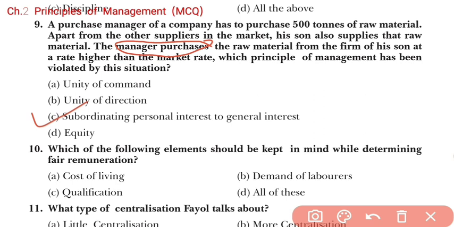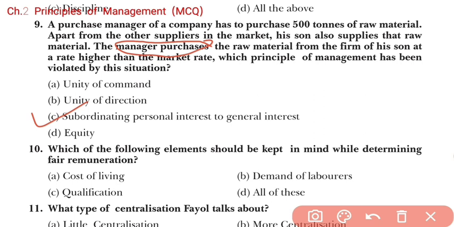Now coming to the next question, question number 10. Which of the following elements should be kept in mind while determining fair remuneration? Means while deciding the fair remuneration of the employee, what type of elements should you keep in mind? First option is cost of living, second is demand of laborer, option C is qualification, and option D is all of the above. So what will be the right answer, students?